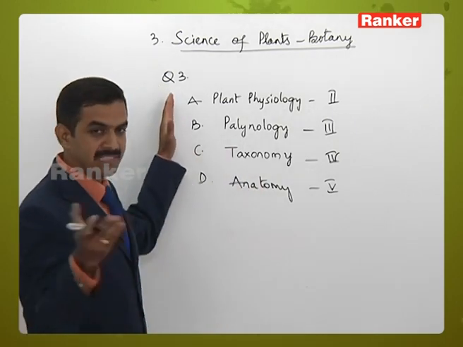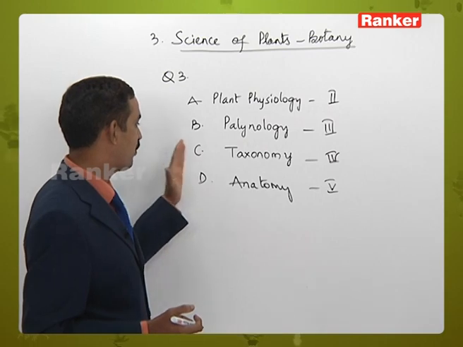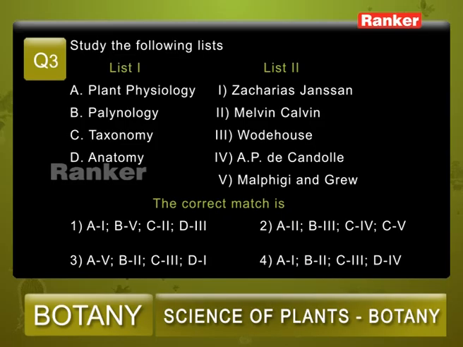So based on the given options, A is 2, B is 3, C is 4 and D is 5. So the correct option from the given ones is 2. Question number 3, answer is 2.